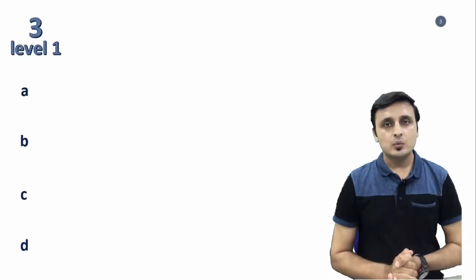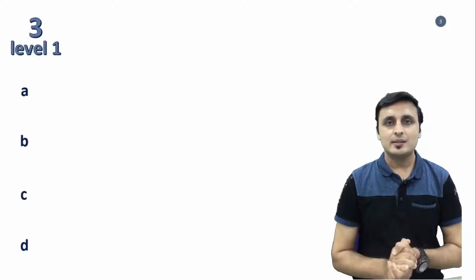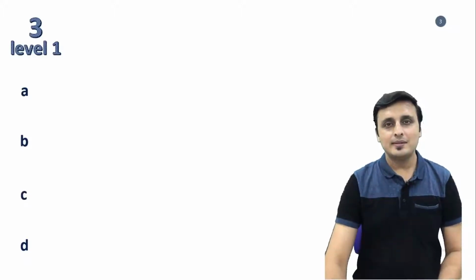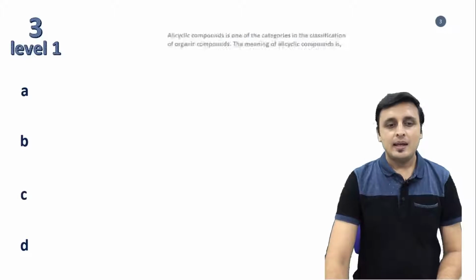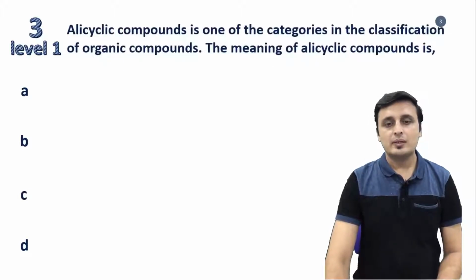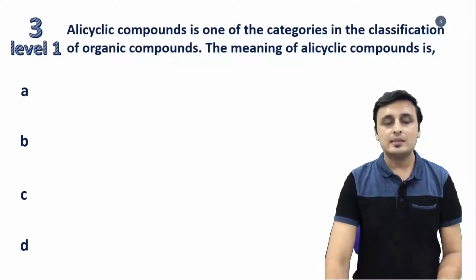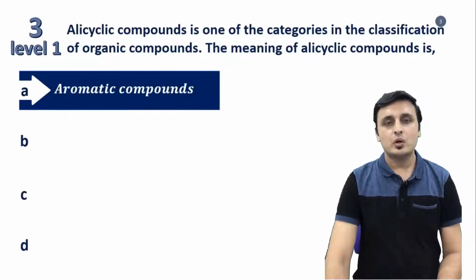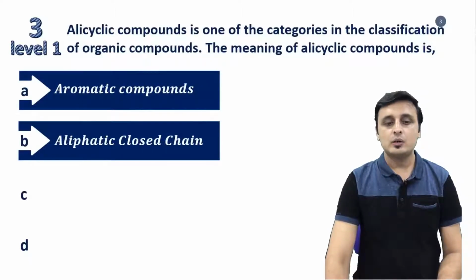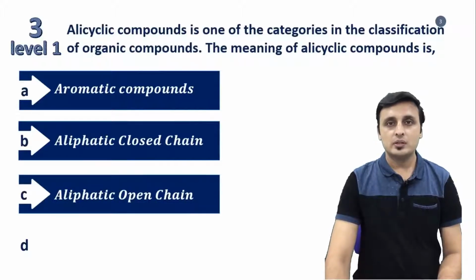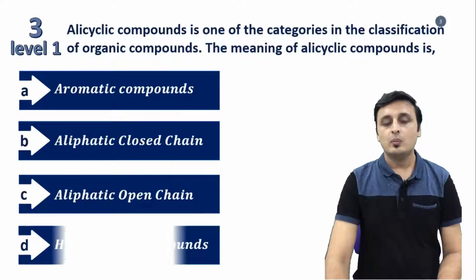Now presenting the third question of the show, question 3, level 1, and the question is: alicyclic compounds is one of the categories in the classification of organic compounds. The meaning of alicyclic compounds is. Options are option A, aromatic compounds, option B, aliphatic closed chain compounds, option C, aliphatic open chain compound, and option D, homocyclic compounds.